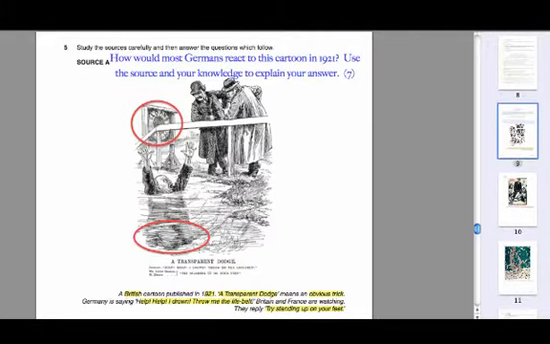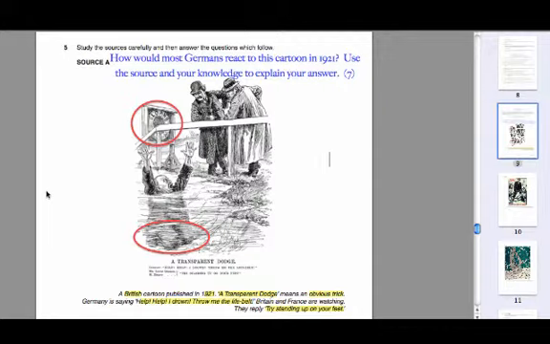Right, so far all we've really established is what the message and the purpose of this source is. Now, that isn't, unfortunately, the question, otherwise we'd be able to stop there. The question is, how would most Germans react to this cartoon? So if that's the message, we're now looking to lay on top of that our knowledge and understanding of the events up to 1921 to think how Germany would react. So we need to remember what's happened in Germany since the beginning of our topic, which is 1918 to 1921. So we're only looking at three years.